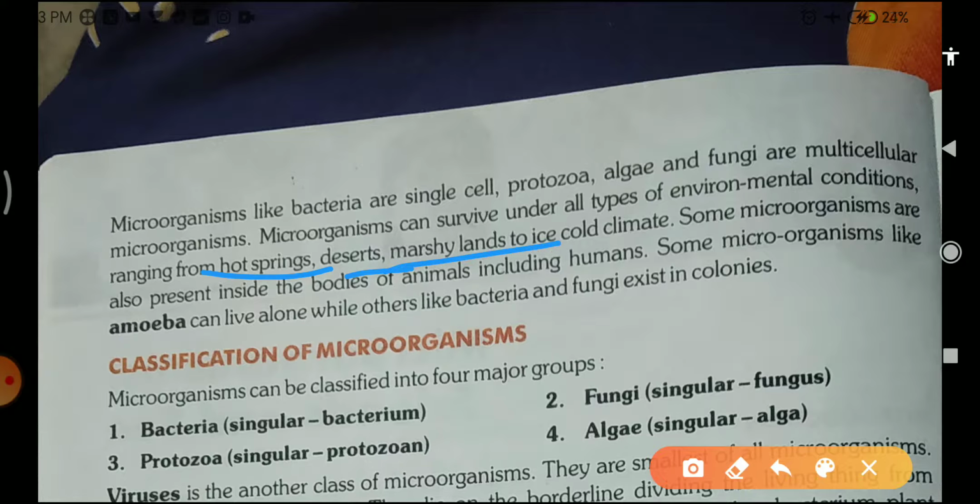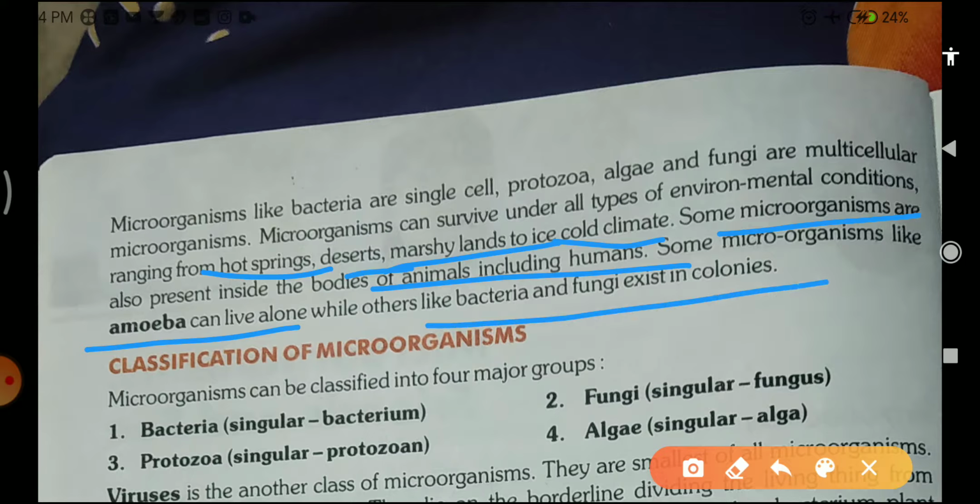Marshy land means swampy areas where lots of water is present and bad smells come out. Some microorganisms are also present inside the bodies of animals, including humans. Some microorganisms like amoeba can live alone, while others like bacteria and fungi exist in colonies.